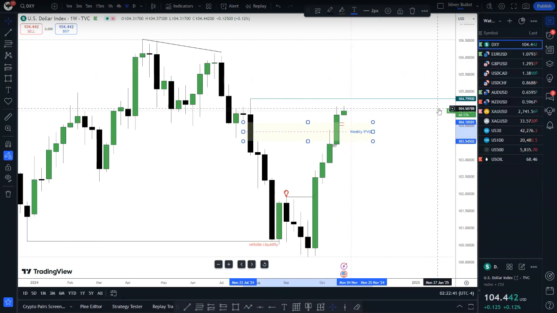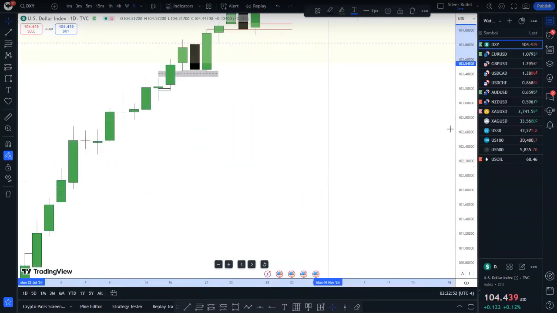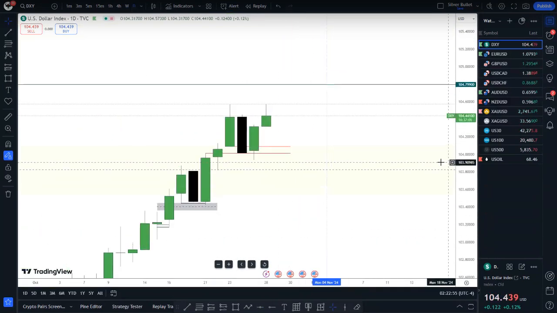Where to? We talked about this level here last week, this 104.79 key level. That's going to be our draw on liquidity for this week on the weekly chart here. Let's go down to the daily chart. The daily chart is even more interesting here, because look at the chart.